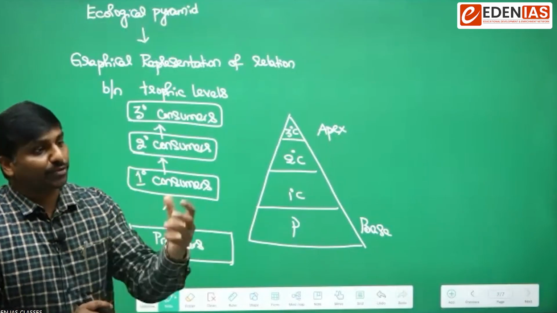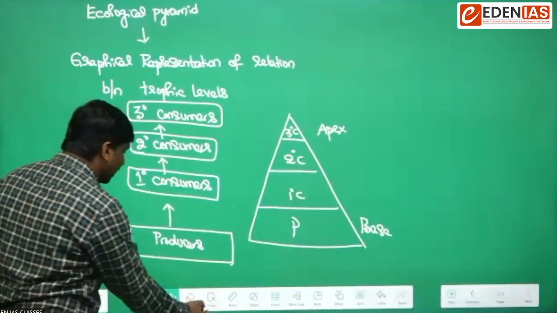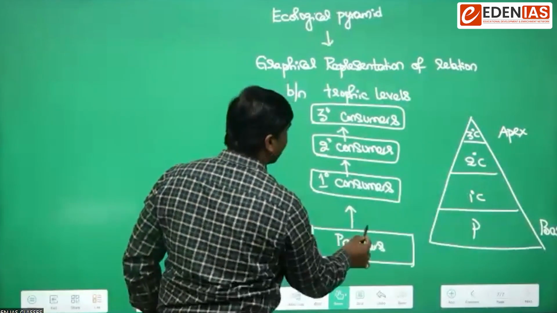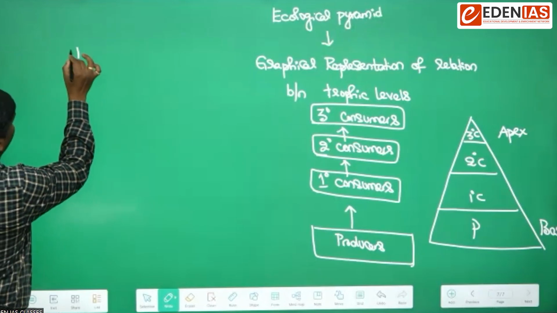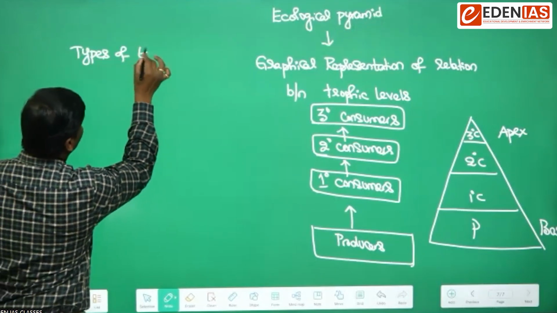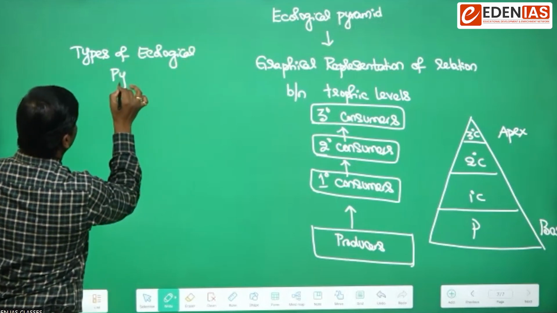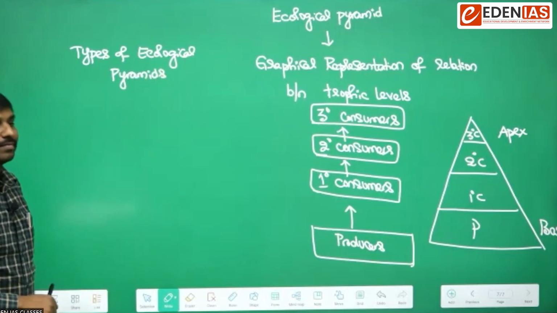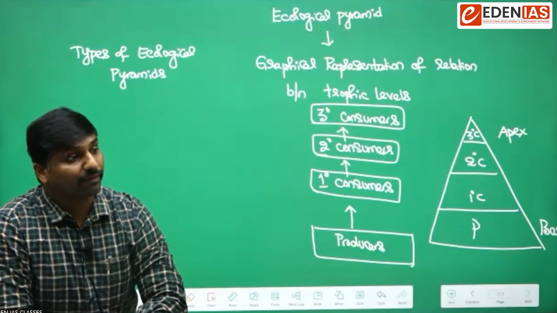Based on the parameter which we are taking, we can basically have 3 types of ecological pyramids. What are the 3 important types of ecological pyramids that we can have? What are the types of ecological pyramids? Anyone? Pyramid of biomass, pyramid of number, and pyramid of energy. Good. Number of population.